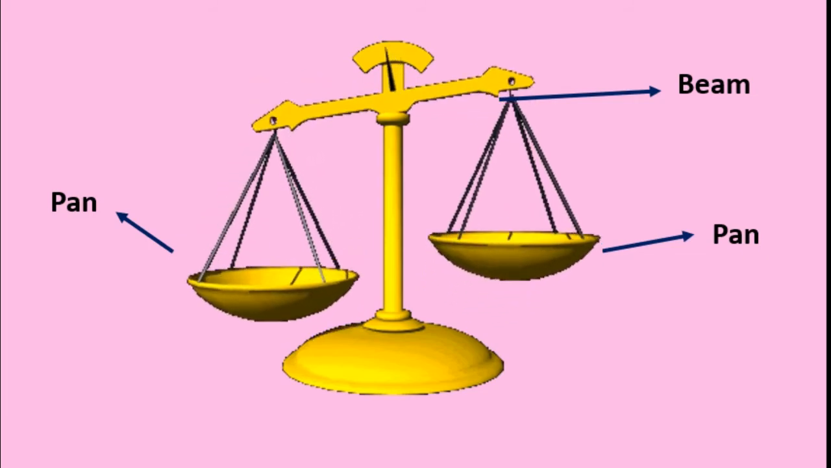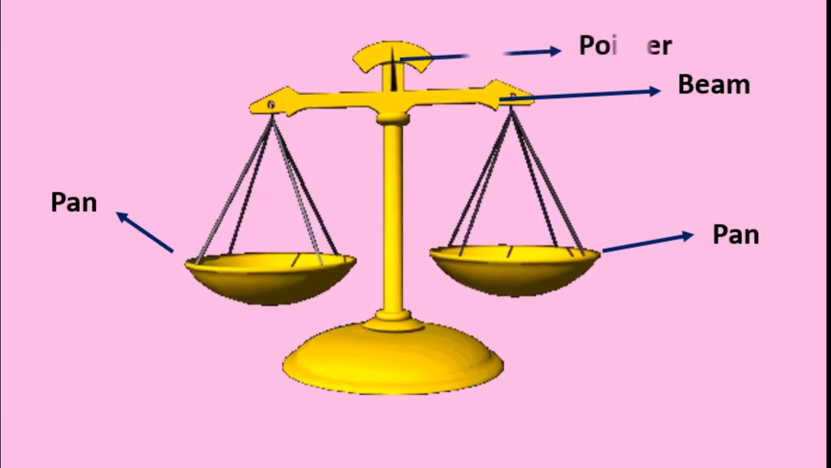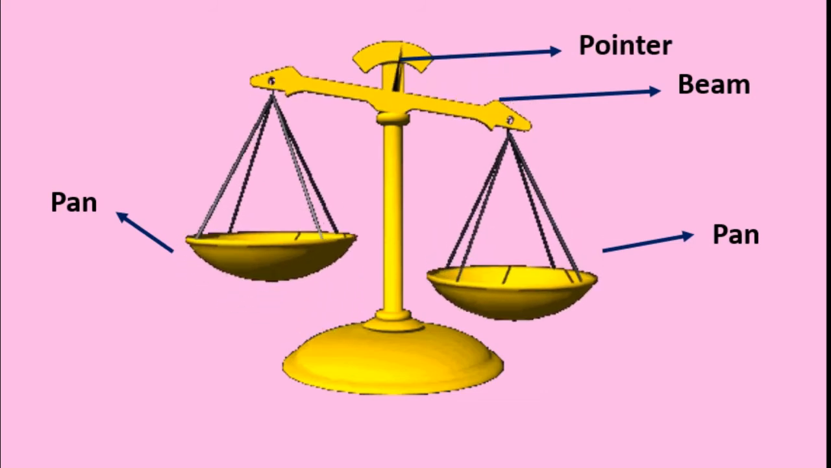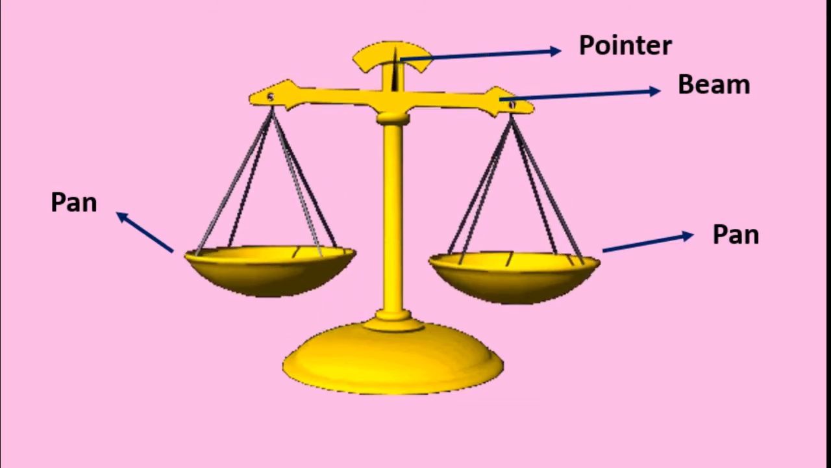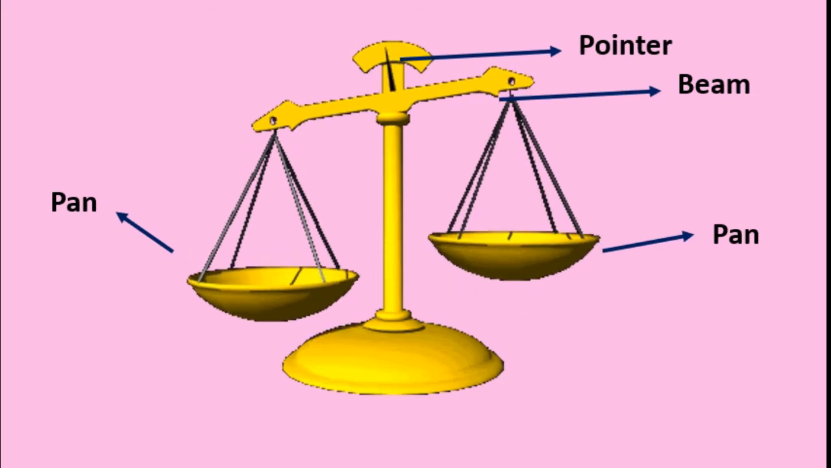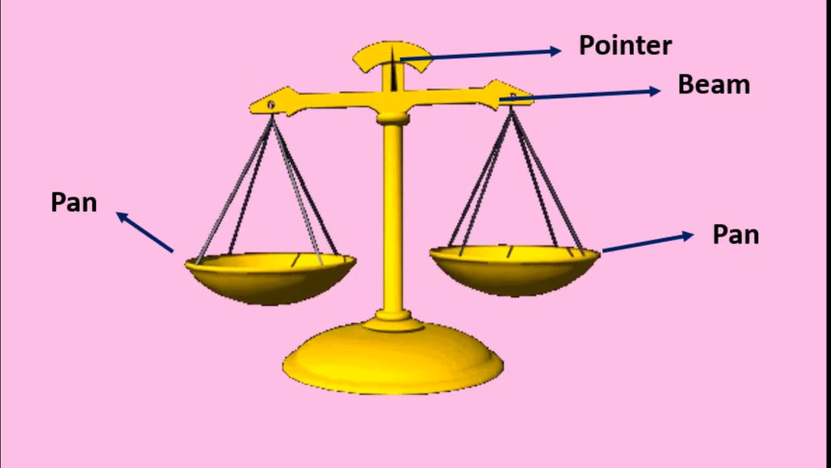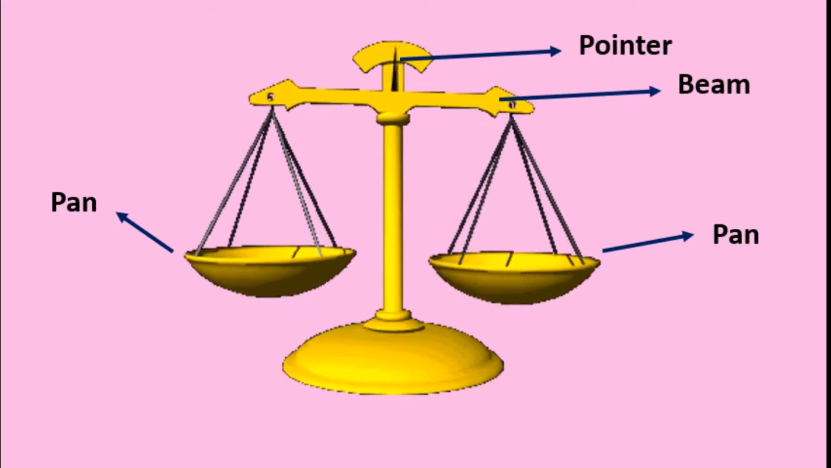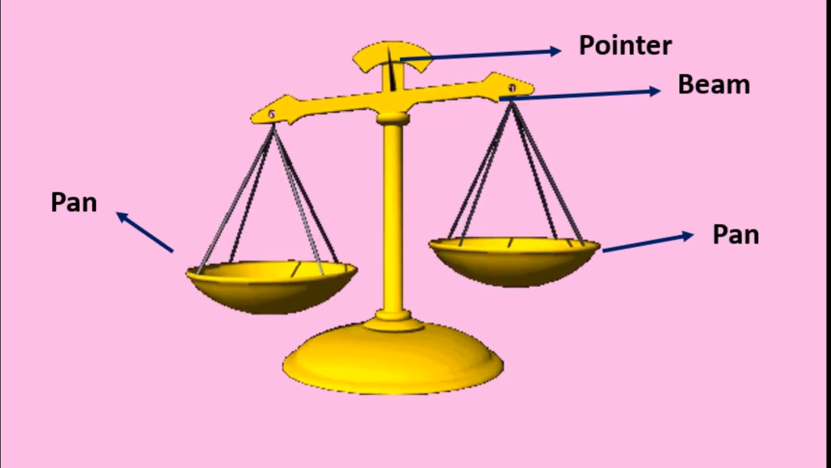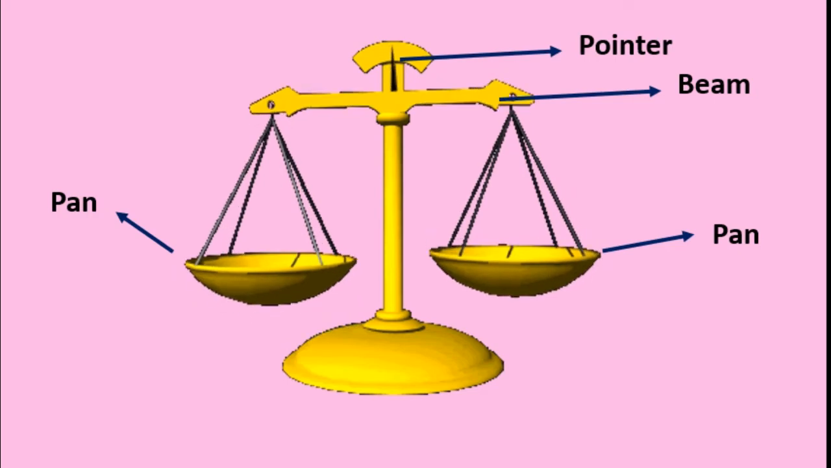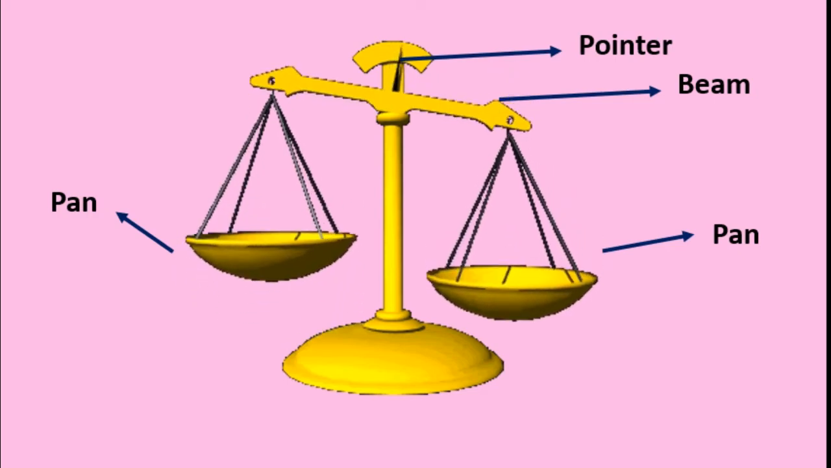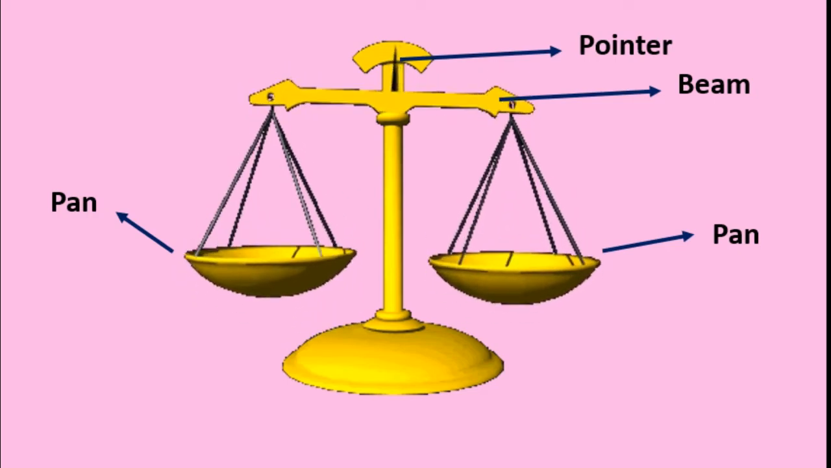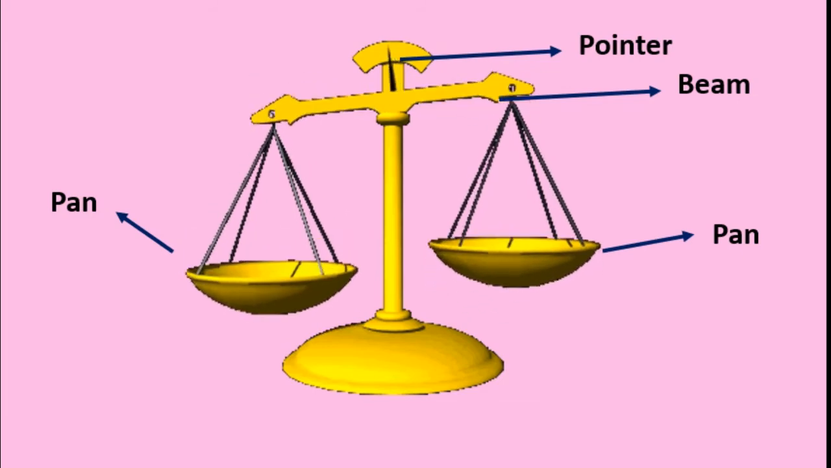Okay, and up you can see a black pointer. That is a pointer. It tells us whether the measures on both the pans are equal or not. Got this? Yes, students, watch this balance scale properly. Can you remember anything?